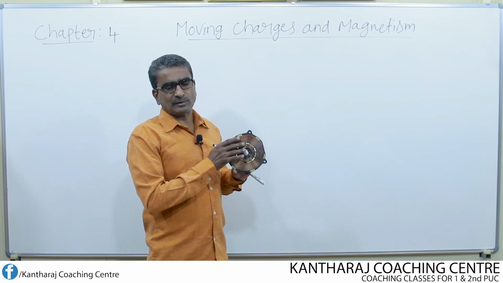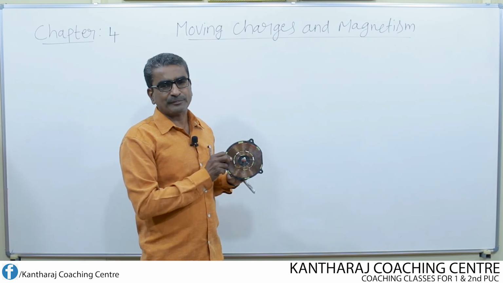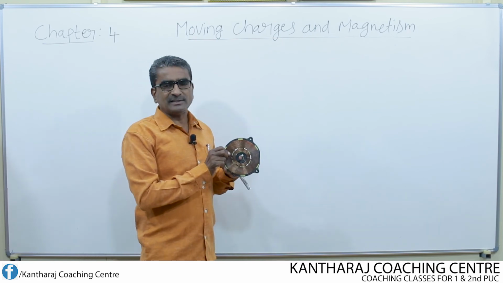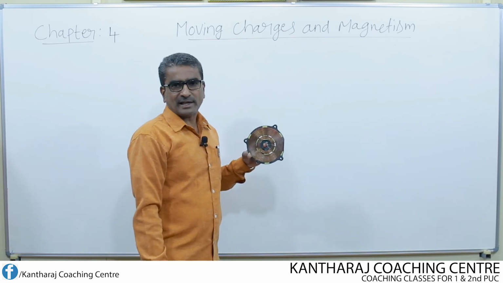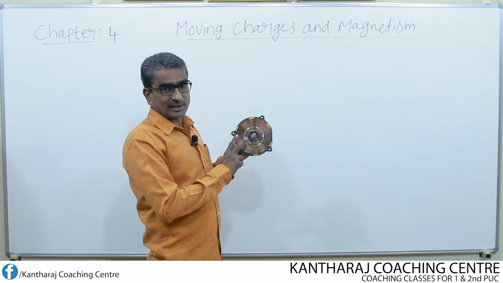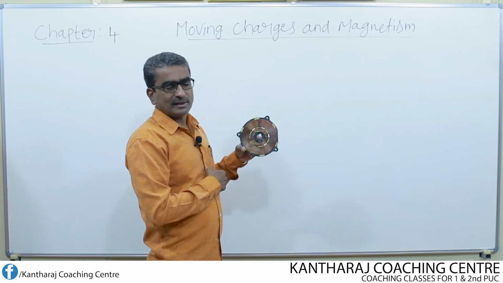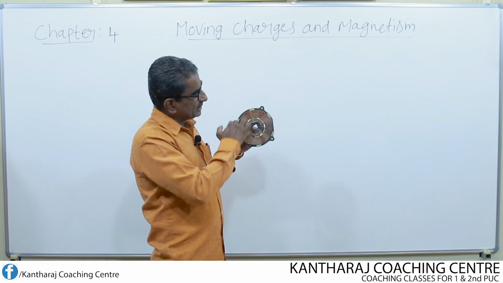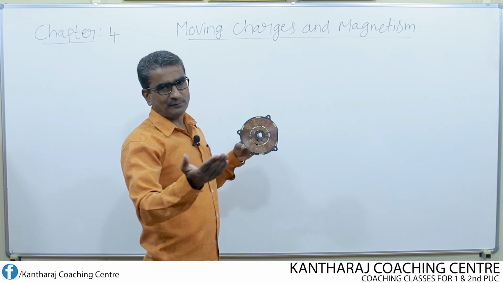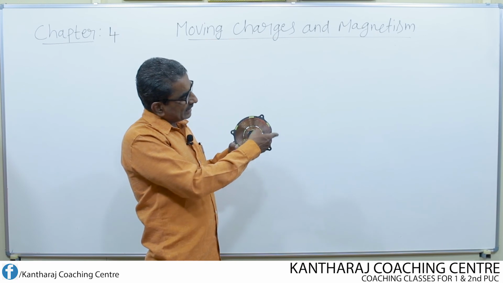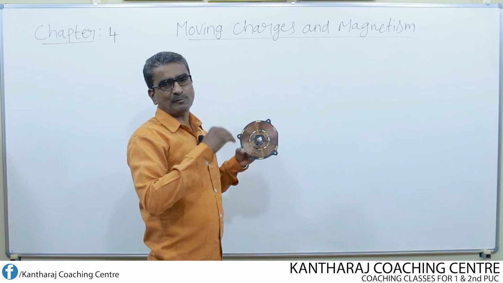Usually in an induction stove, these types of coils are used to produce a strong magnetic field. Now, what is the purpose of considering this circular coil? Here we can pass the current in only two directions, either clockwise or anti-clockwise. Suppose the current is passed in clockwise direction, then what will be the direction of magnetic field? Similarly, if the current is passed in anti-clockwise direction, what will be the direction of magnetic field?